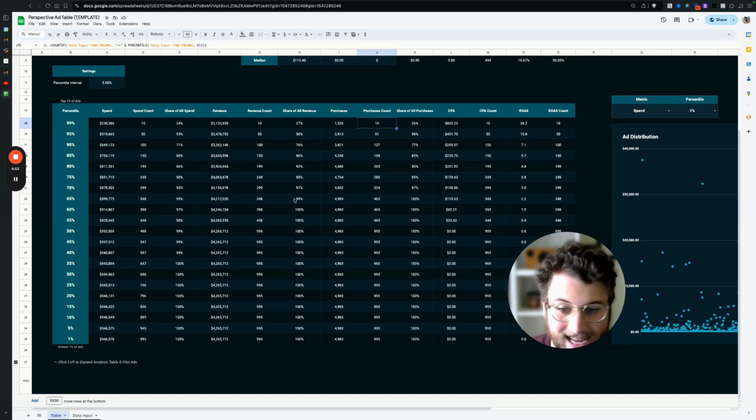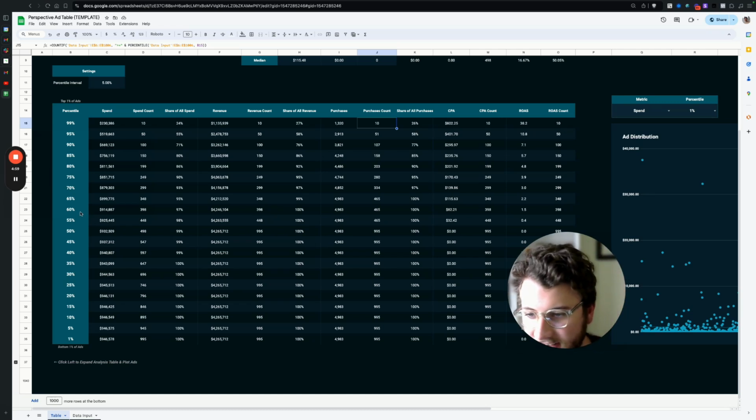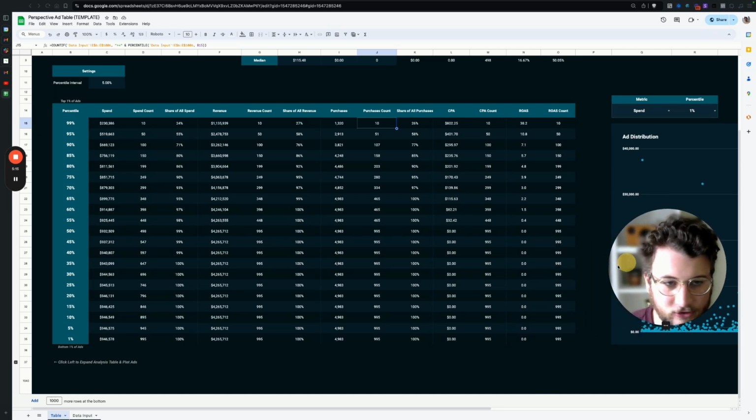They generate 99% of the revenue. And 398 ads generate 100%, or pretty much all of the revenue. And this is the 60th percentile. But the rest of the ads, the other 345 or so, generate no extra revenue. So we can see that 300 and something ads never even spent. They're in the bottom 40th, 50th percentile. And the same is true for purchases and CPA, on and on and on.